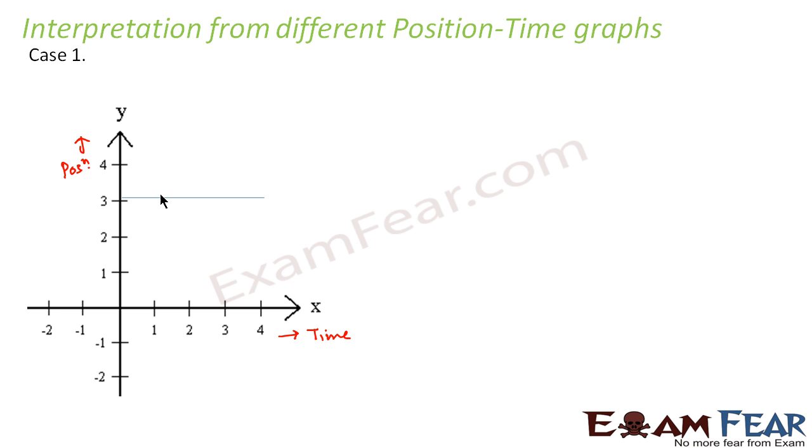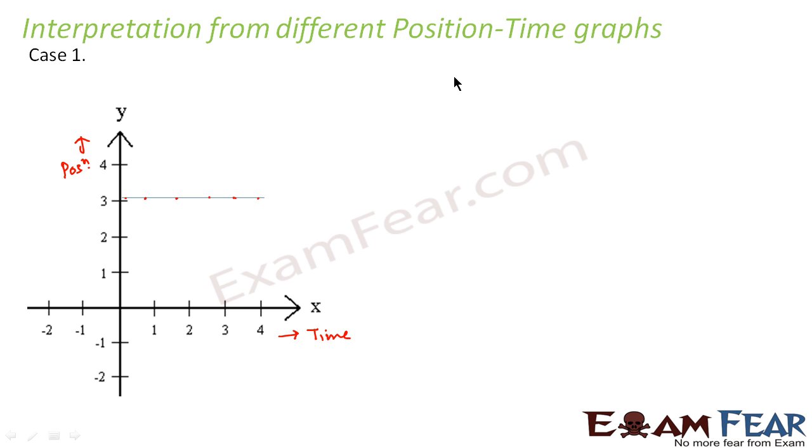Well, this graph says that the position of the particle was this when time was 0. The position of the particle remained the same when time was 1. It remained the same when time kept increasing. That means with increase of time, the position of the particle remains the same. That means there is no change in position with time.